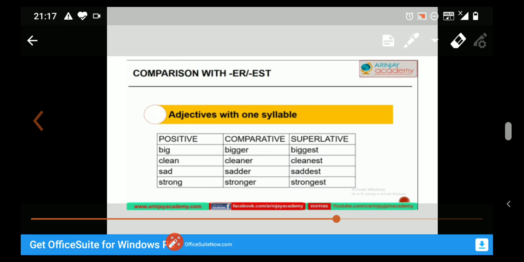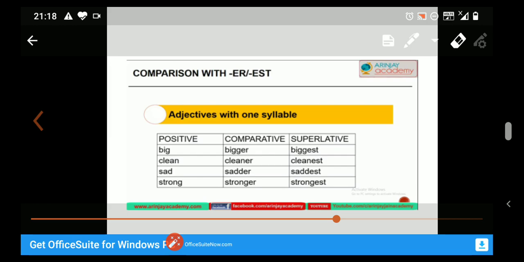How many syllables a word has depends on the sounds in the word. Always remember, students, how many syllables a word has depends on the sounds in the word. When we say words, we break them according to the vowel sound. See the example, big, B-I-G, big.